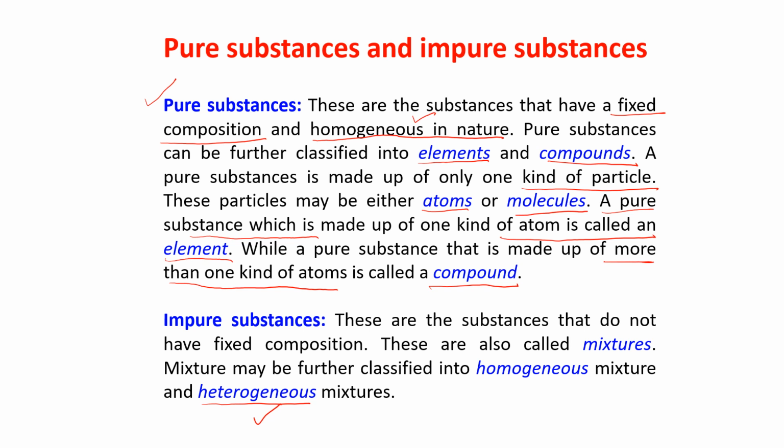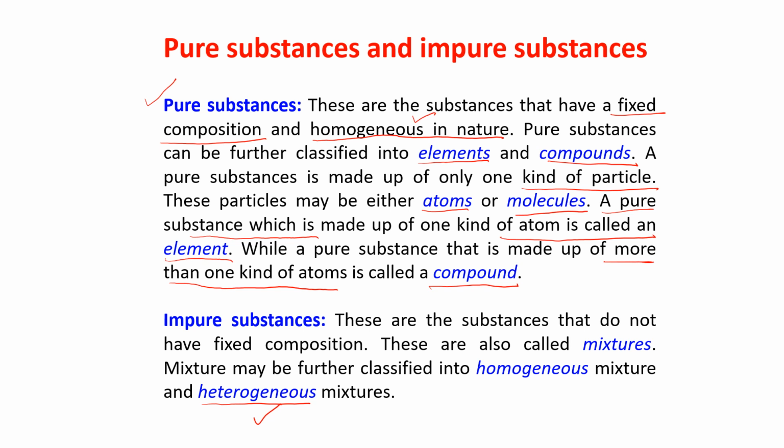And throughout the bowl, the composition of this rice and the stone is not the same. That is known as heterogeneous. Now this homogeneous and heterogeneous, the next chapter when we will do, it is a chapter of mixture where this homogeneous and heterogeneous will come, and there we will talk about this.